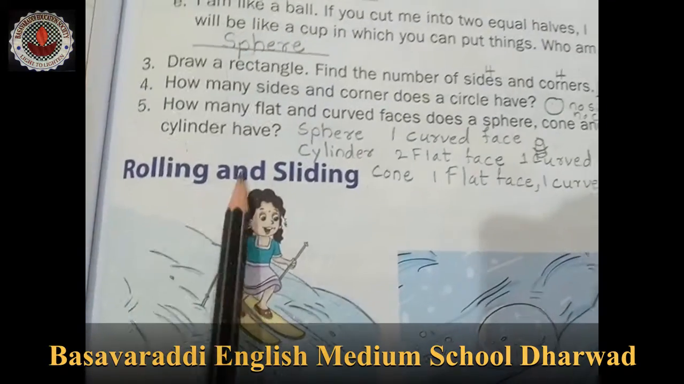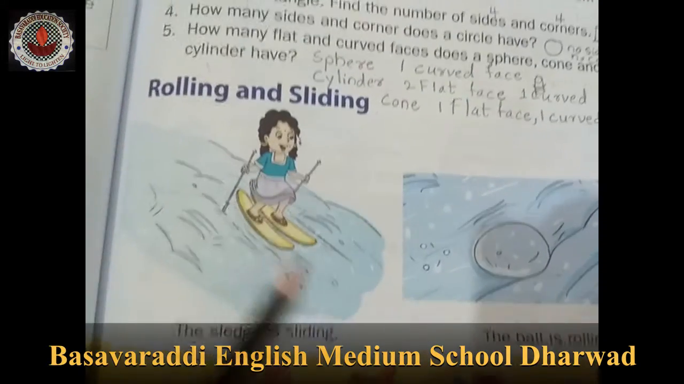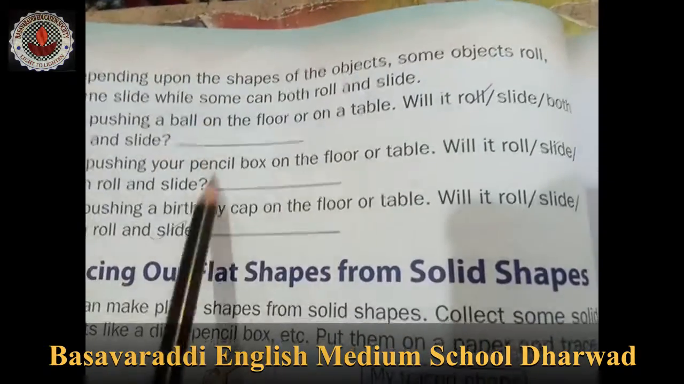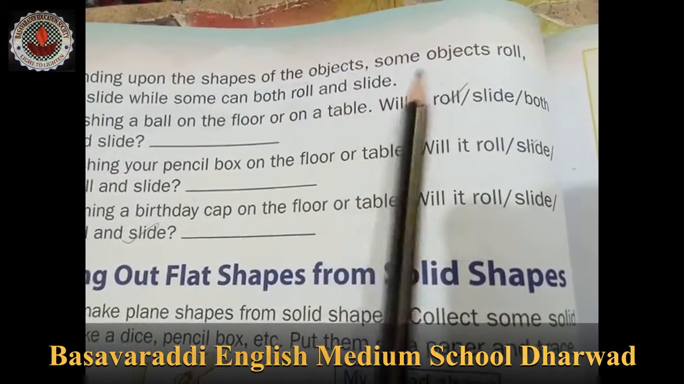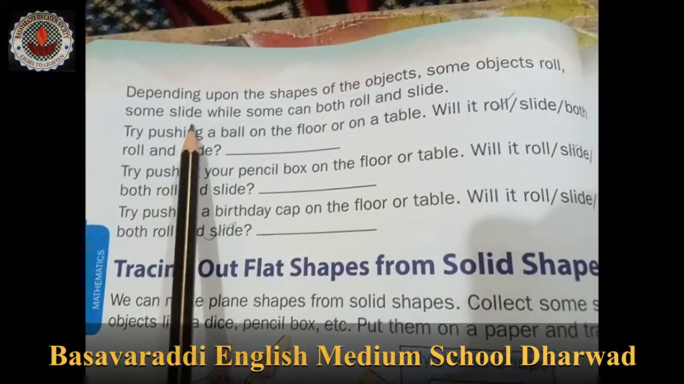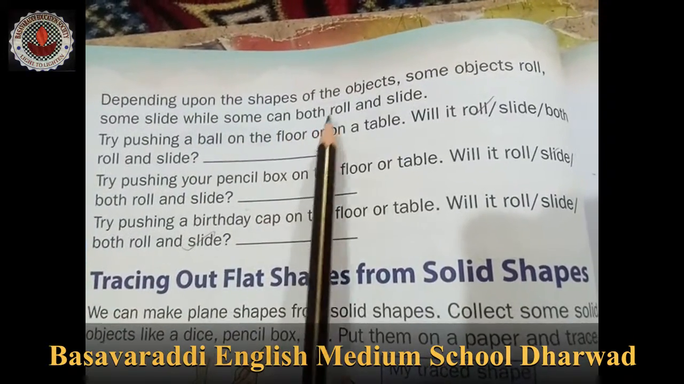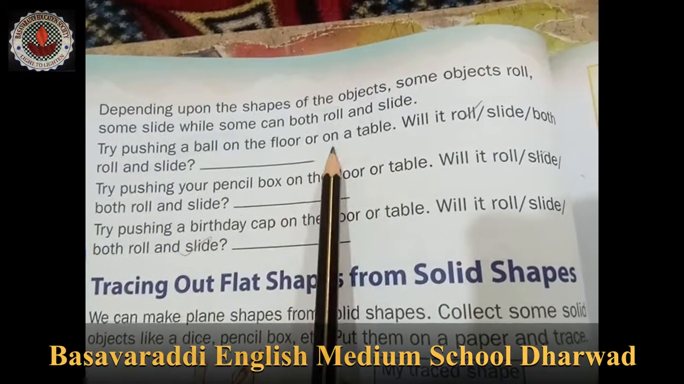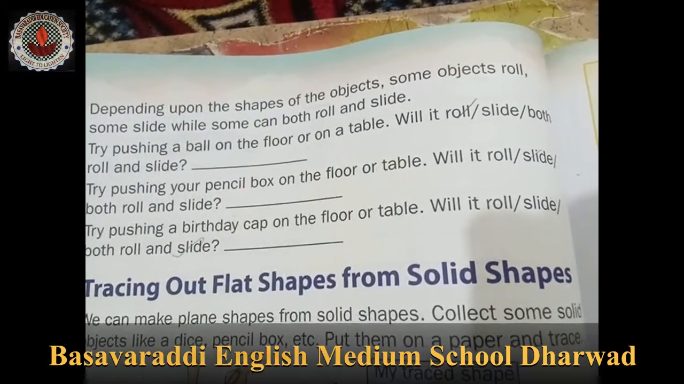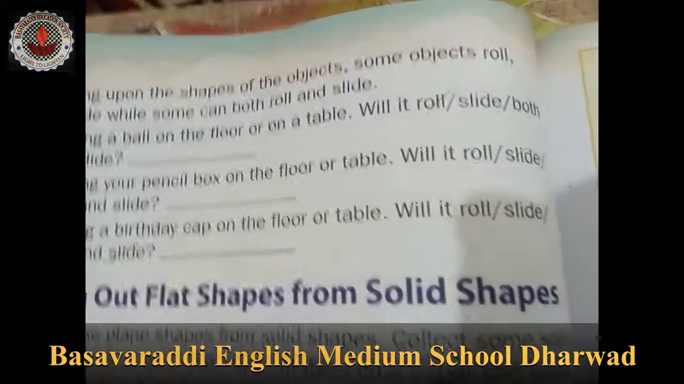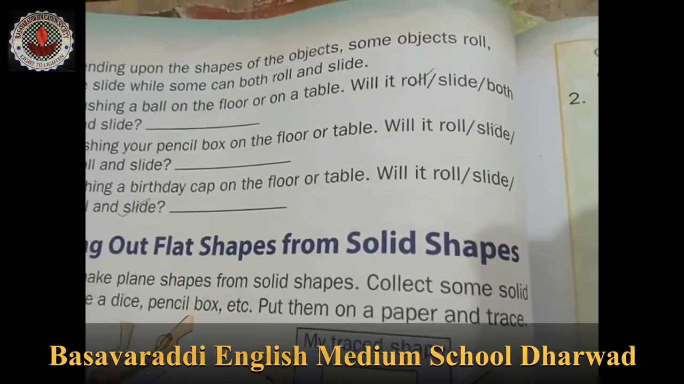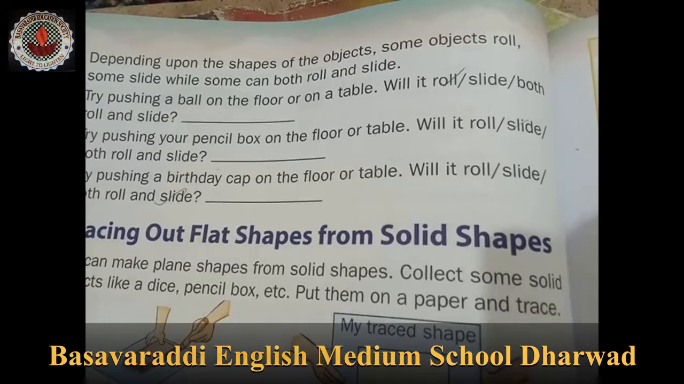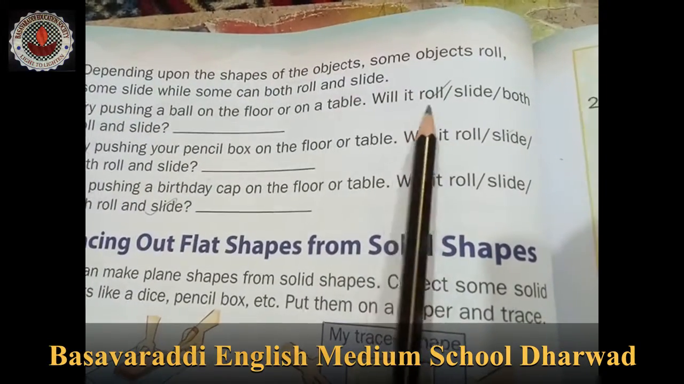Now rolling and sliding. This is a what? Slide. He is sliding and here the ball is rolling. Depending upon the shape of the object, some objects roll, some slide, while some can both roll and slide. Try pushing a ball on the floor or on a table. If we are pushing a ball, what happens? It will roll.